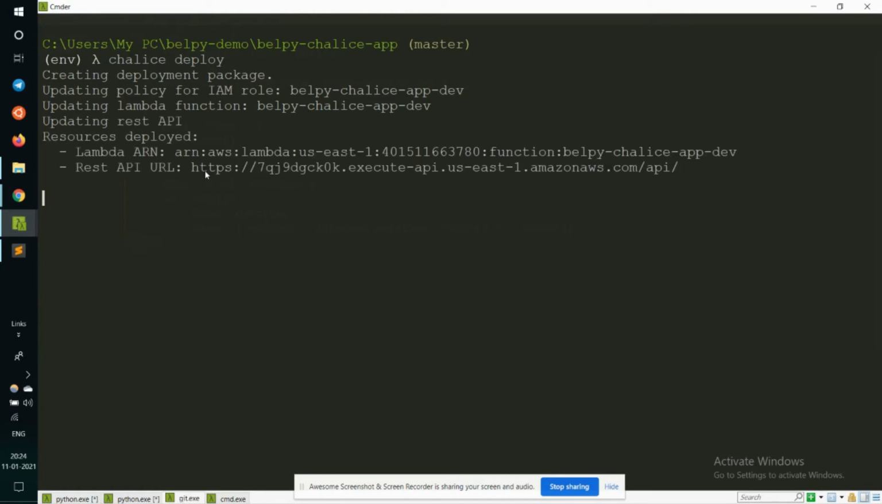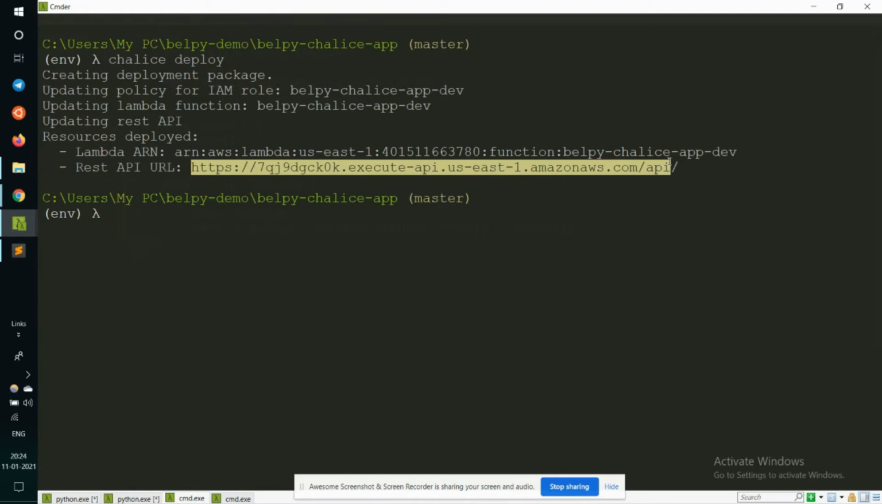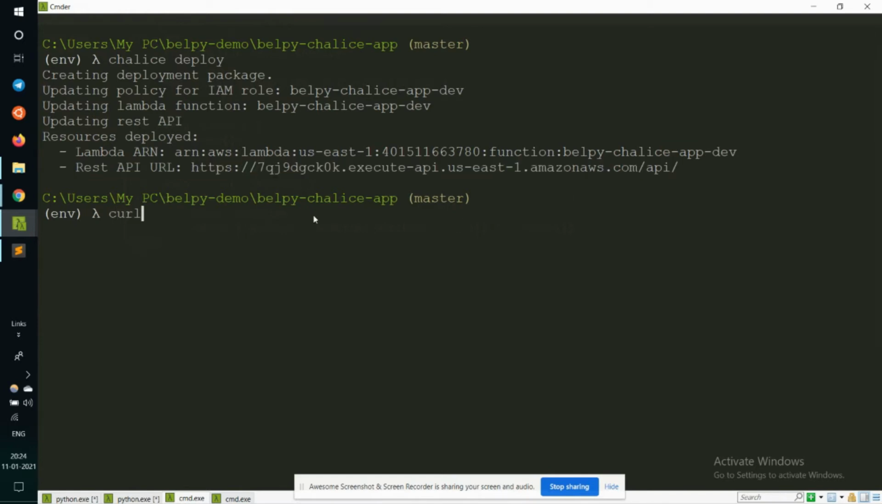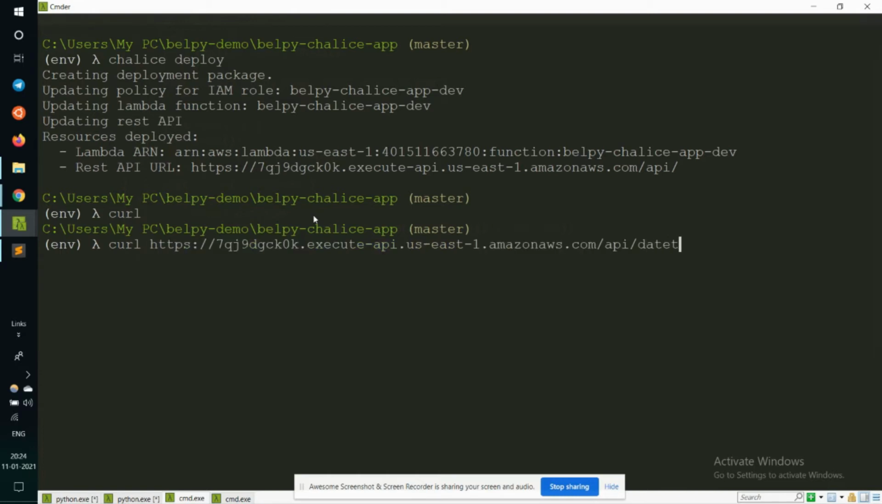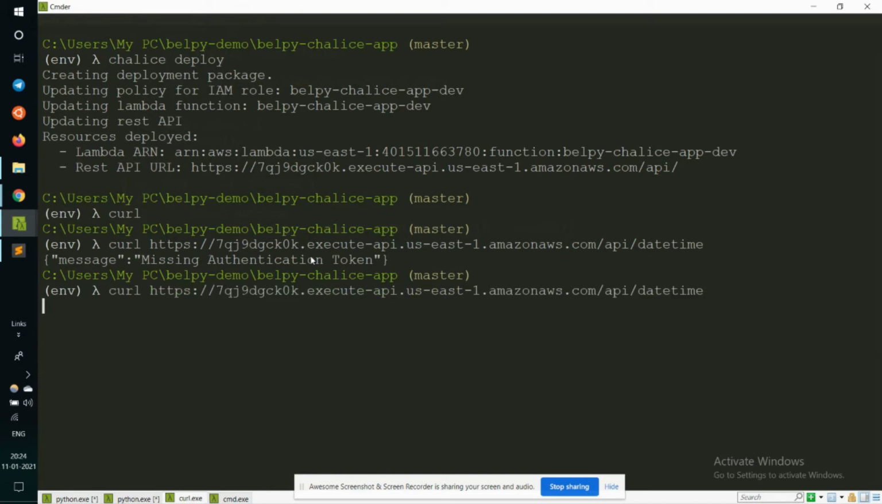It is updating the REST API, and now our Lambda ARN and the REST API URL are accessible to us. Let us curl it and see if it is working fine or not. Okay, it is missing the authentication token. Let me see if it is working again. Yes, it is working fine right now. It is showing the message and the current date time.